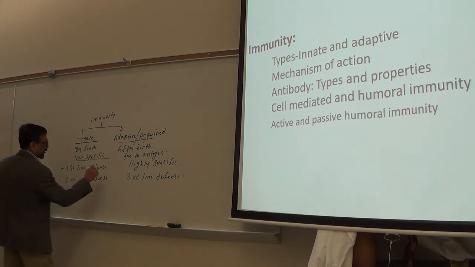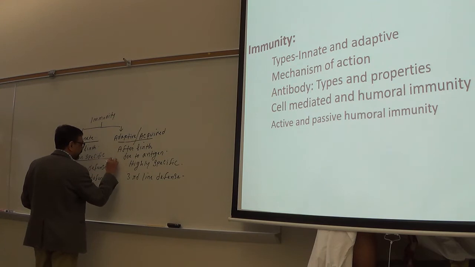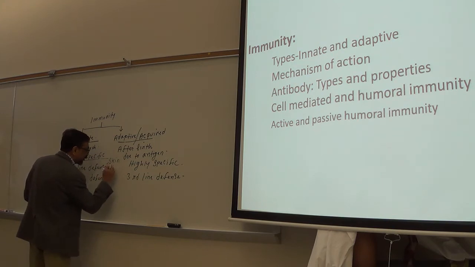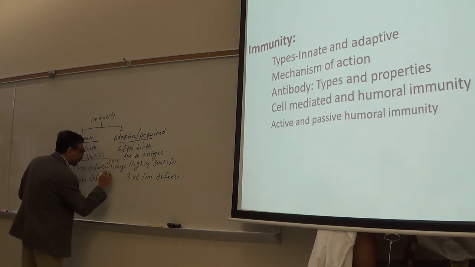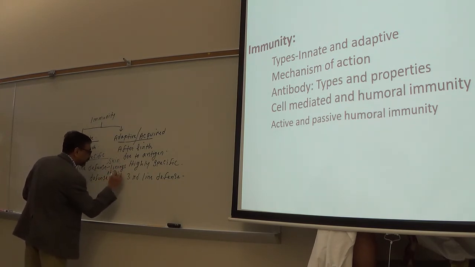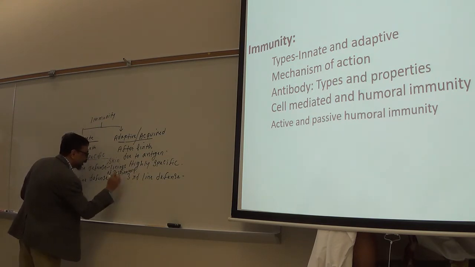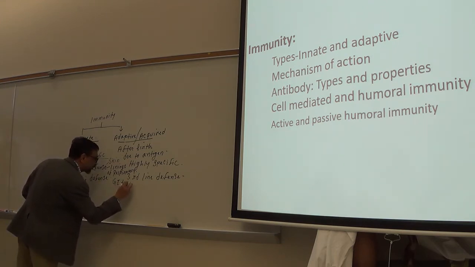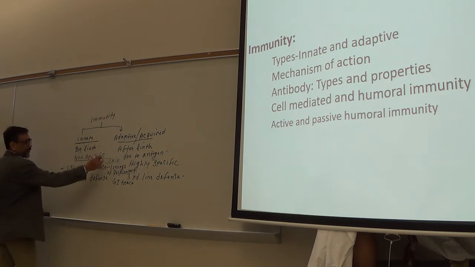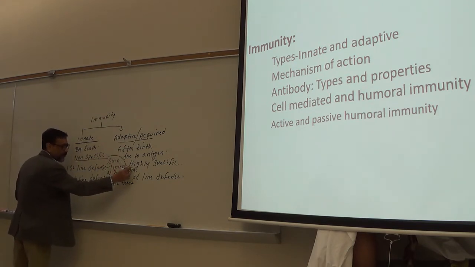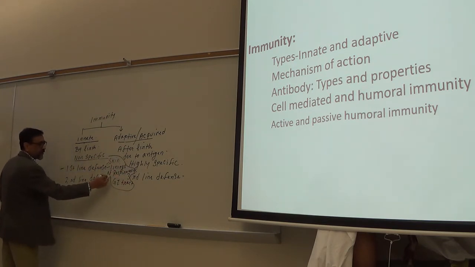Skin, mucous membrane or lining of the respiratory and GI tract, gastrointestinal tract. So those give the first line of defense. Okay?